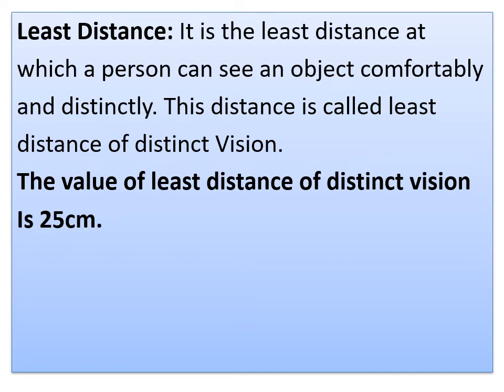Therefore, in childhood, the least distance of distinct vision is as close as 7 to 8 centimeters only, whereas in old age the muscles cannot sustain more strain. Hence, the least distance of distinct vision shifts to a larger value, about 1 to 2 meters or even more also.